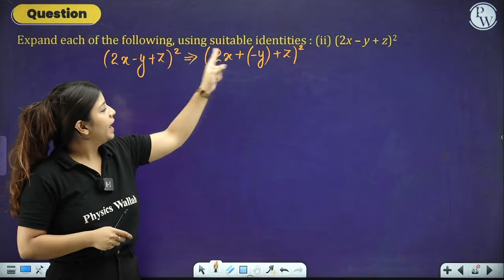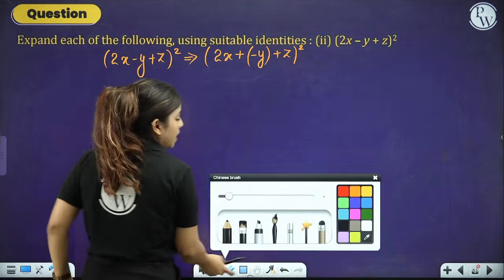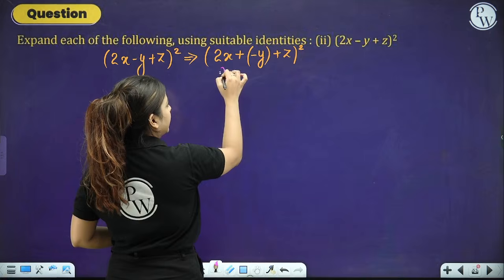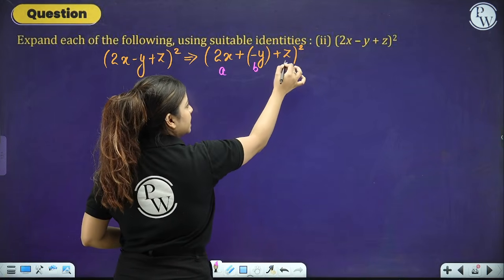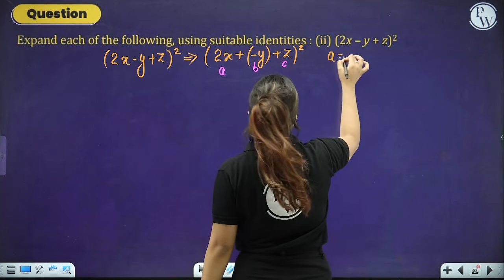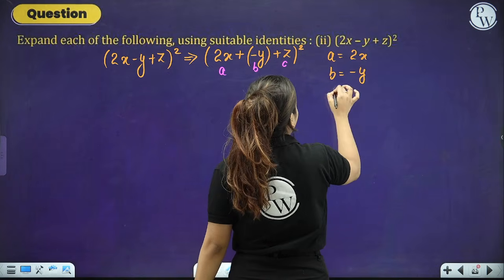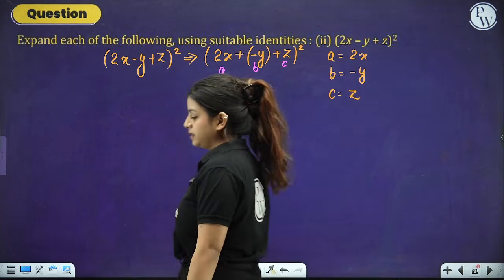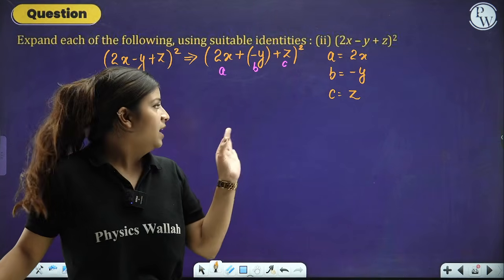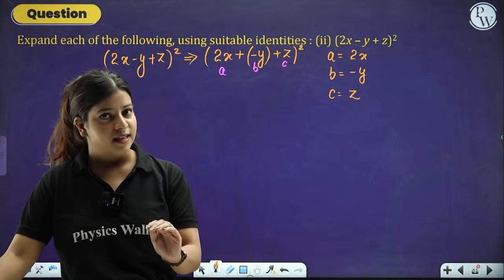How? Because plus minus will always give us minus, and that's why we haven't changed anything at all. But we have changed it so that we can use it for our identity, that is (a plus b plus c) whole square. Now one thing that you have to keep in mind, people, is that a is 2x, b is negative y, and c is equal to z, as simple as that.